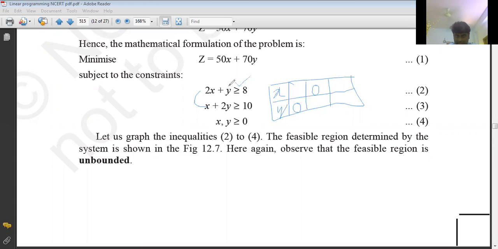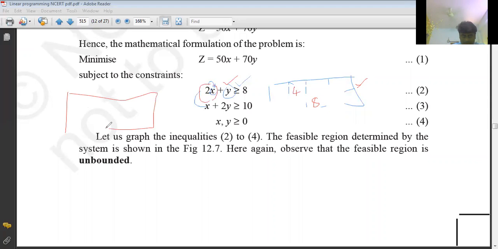Now tell me, if y value is 0, x value must be 4 because 2 into 4 is 8, or not? So I can take 4 here, correct? Now for the y-axis point, 0 for x coordinate. If it is 0, this will become 0. Then what will be y? 8. So 0 comma 8 we can take as another point. Now the next point is the point of intersection.